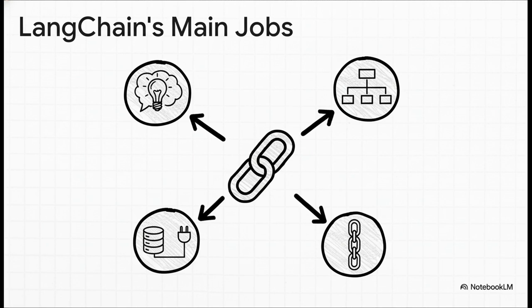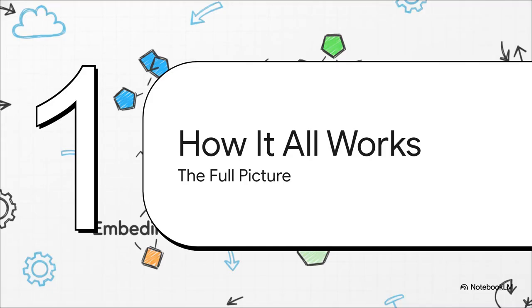First, it manages the whole flow of information from start to finish. It chains together different actions. That's where the chain in LangChain comes from. It lets the AI talk to our new vector database, and crucially, it acts like a master prompt engineer, putting together the perfect, context-packed question to send to the LLM. Okay, so we've got all the players on the field now, right? We have the genius brain, that's the LLM. We have the super smart library, the vector database, and we have the project manager calling the shots. That's LangChain.